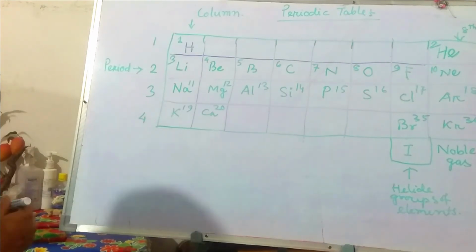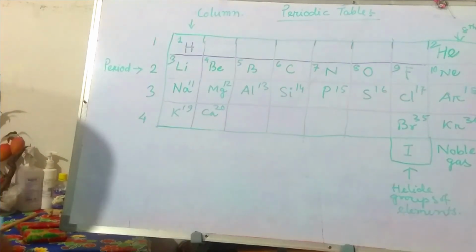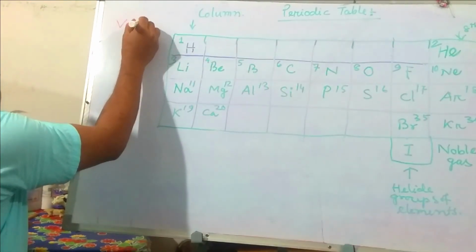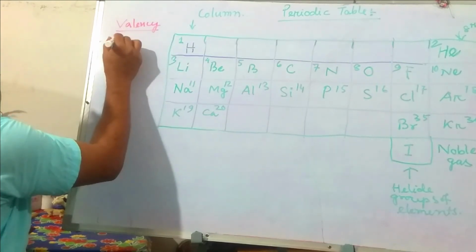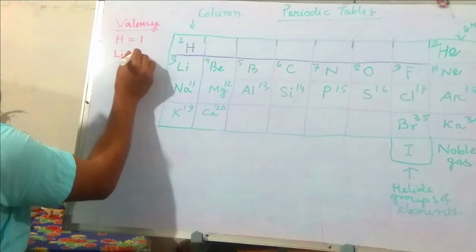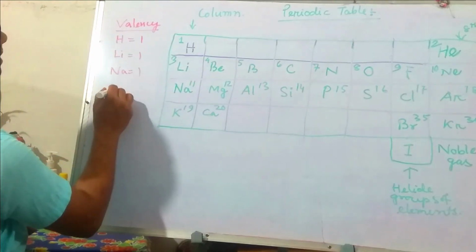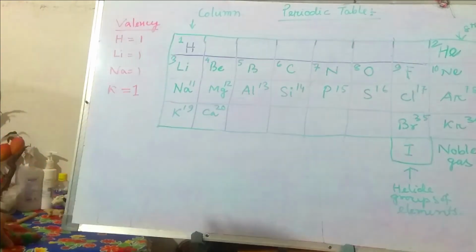Now, I am going to give you the valency of the different elements. Here I am writing valency. Hydrogen is 1, lithium is 1, sodium is 1, potassium is 1.